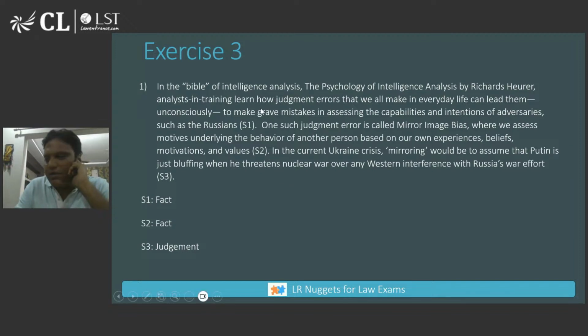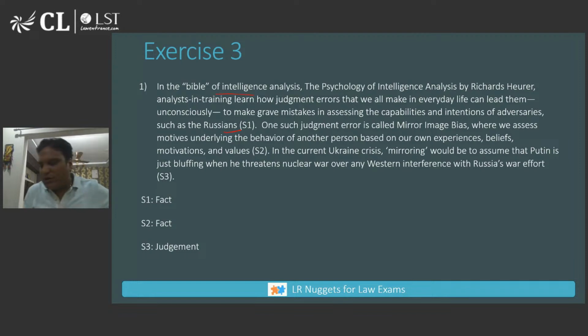So what is it talking about? It is saying that in this Bible of intelligence analysis, the psychology of intelligence analysis, what is being discussed? The first line is a factual line, S1.